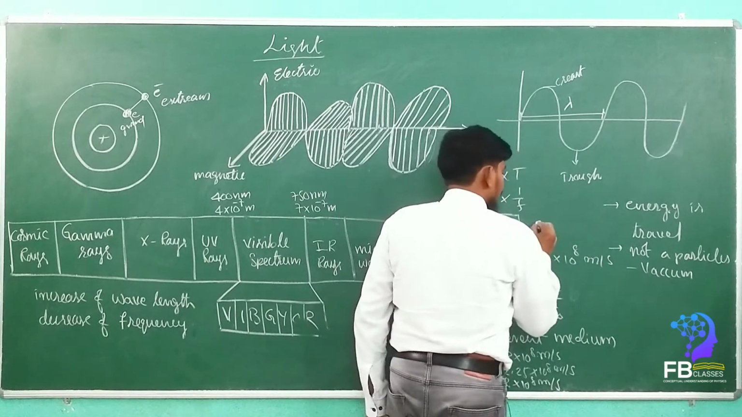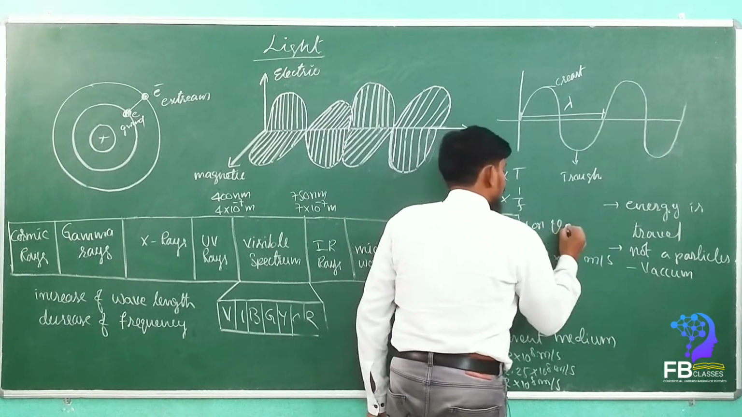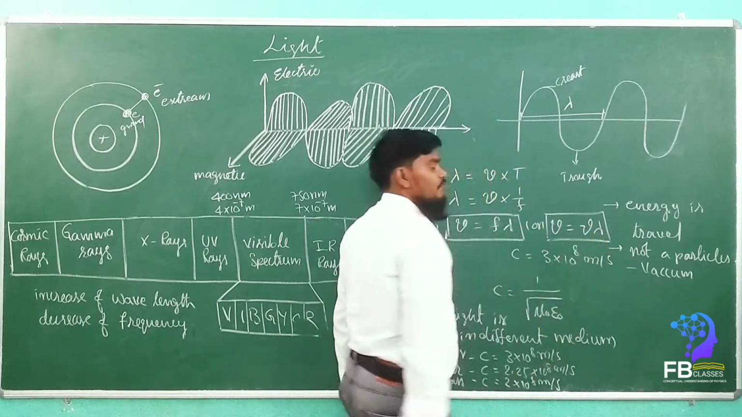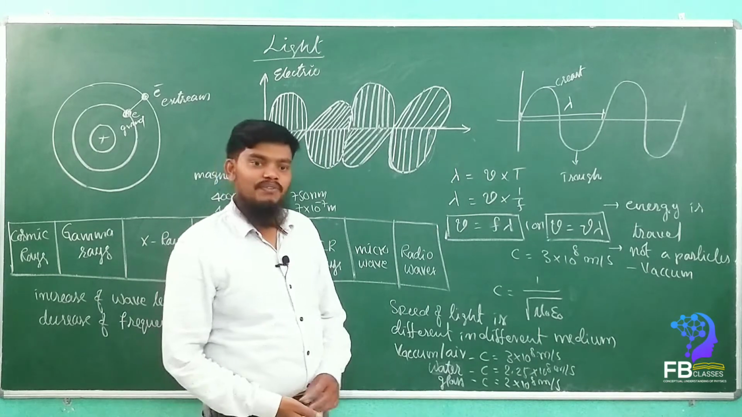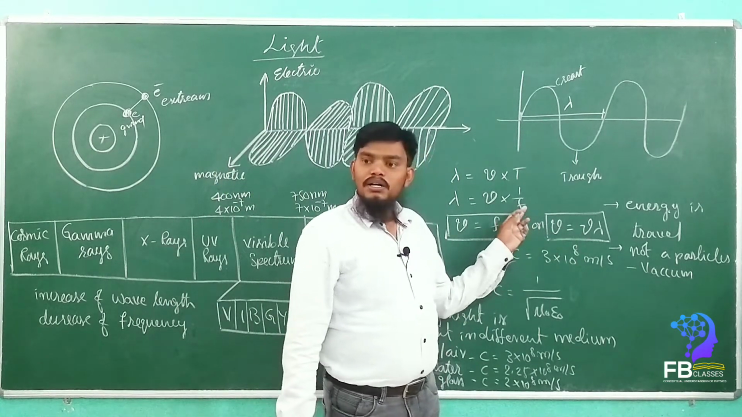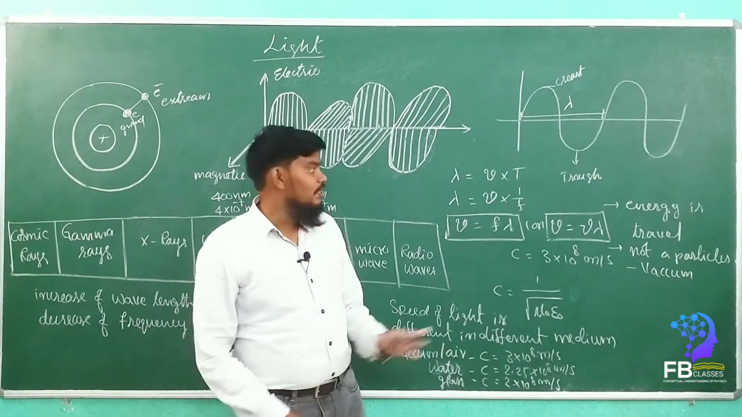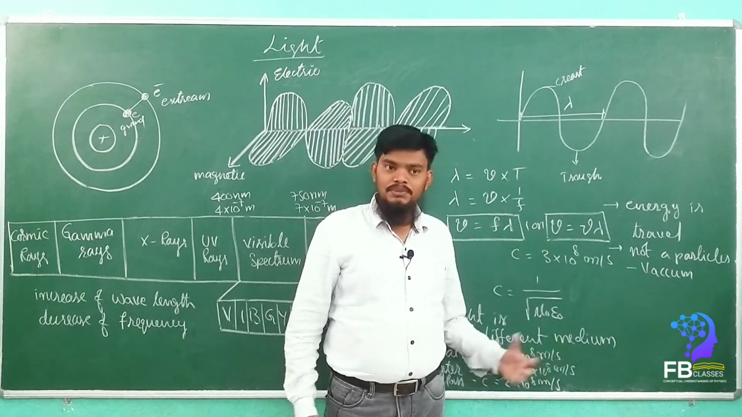Otherwise, in some books they write v is equal to nu lambda. Okay, here nu is nothing but frequency. Frequency can be denoted with f or nu letter. Okay, both are the same thing. Are you getting my point, everyone?